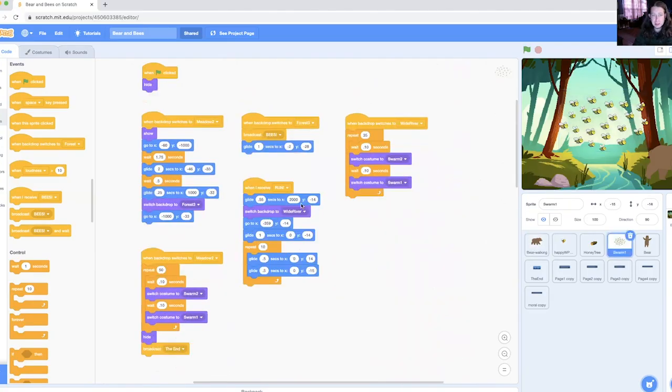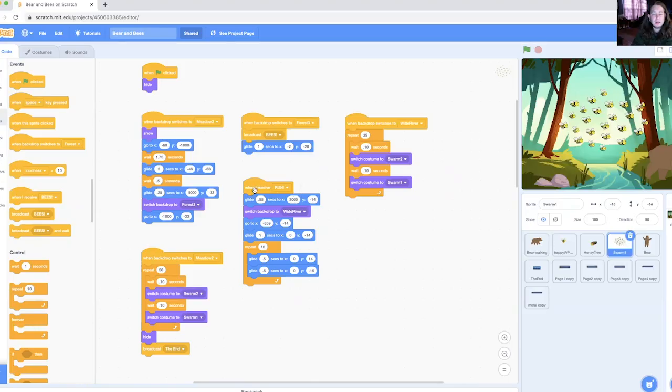So what else is happening when run happens? The bees, the swarm here, is also getting an instruction. So they're getting the instruction to fly to that certain position, switch the backdrop to this background, the river, once we get there, and to continue on to the middle where they finish. So all that's still going on, they're still flapping their wings.